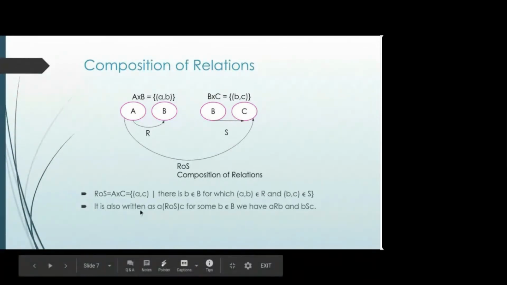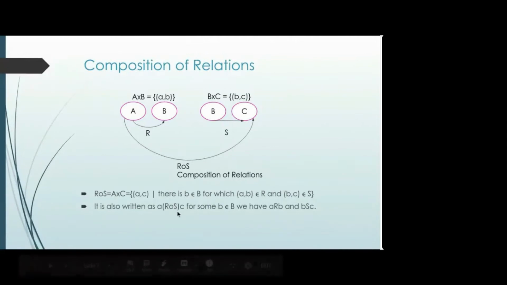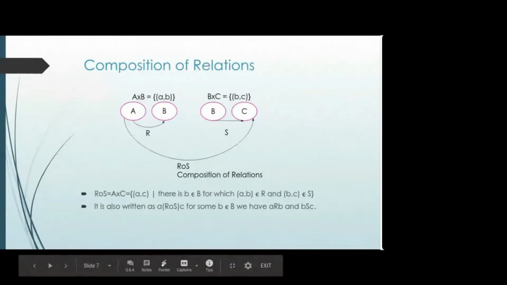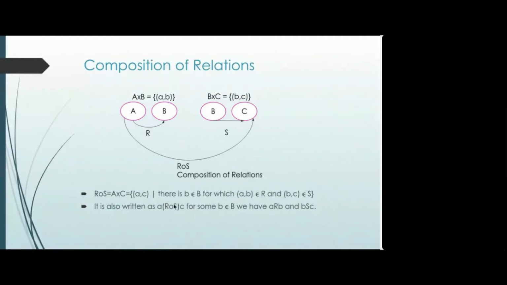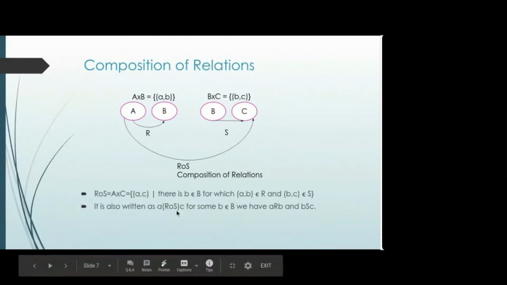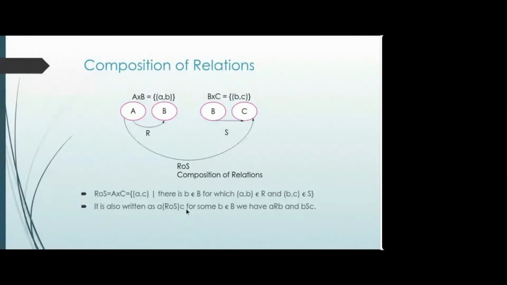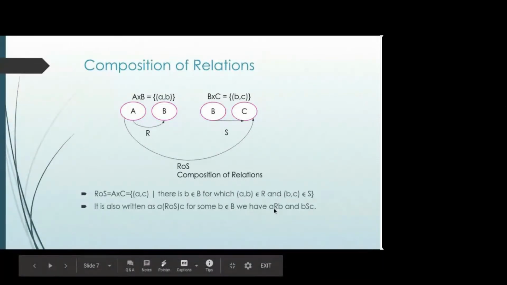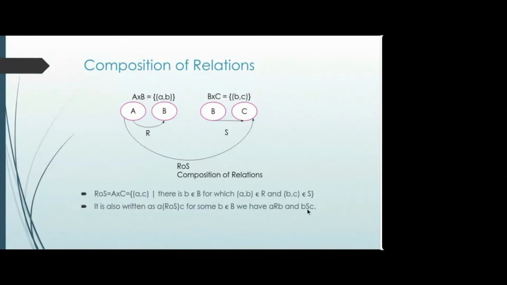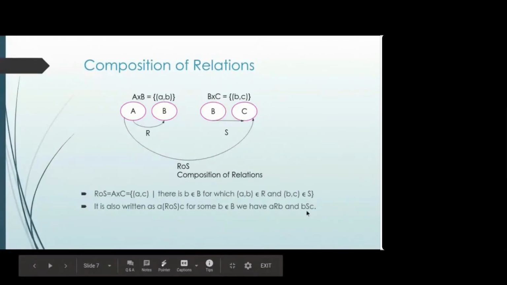Now this is also written as A R o S C. It is the same way that we used to write a relation for two elements, A R B. In the same way, instead of R, there is now a composition of two relations. So A (R o S) C, that is the composition of R and S, holds for some B where we have A R B and B S C. It means AB is there in R and BC is there in S. Are you getting this?